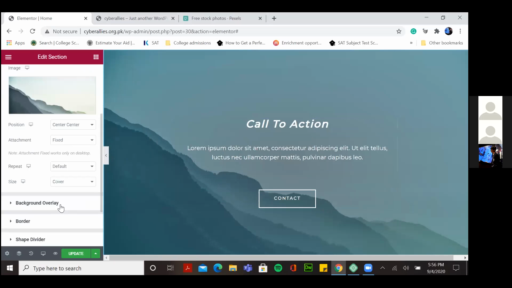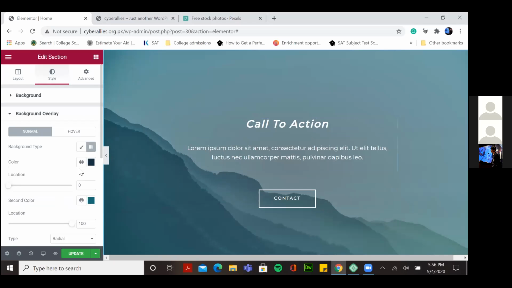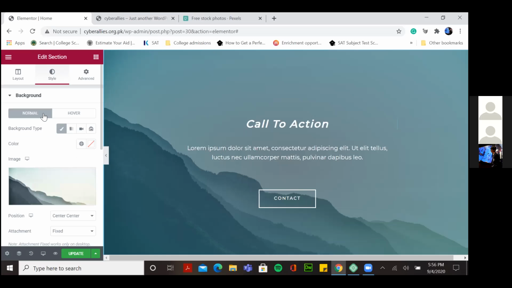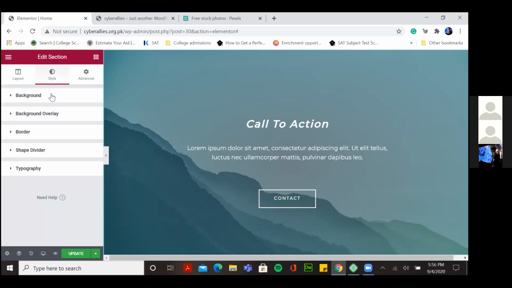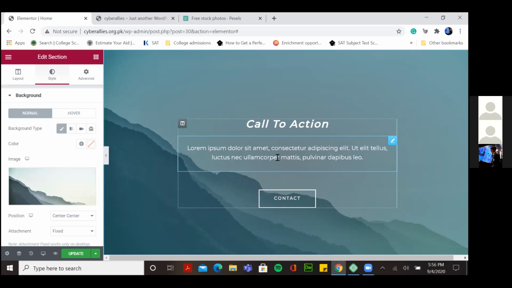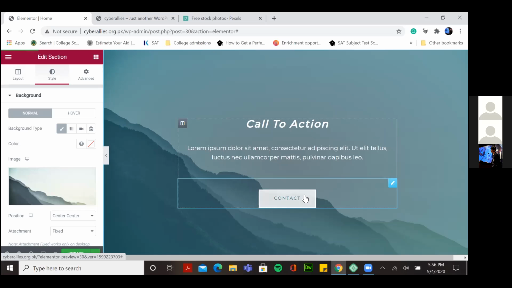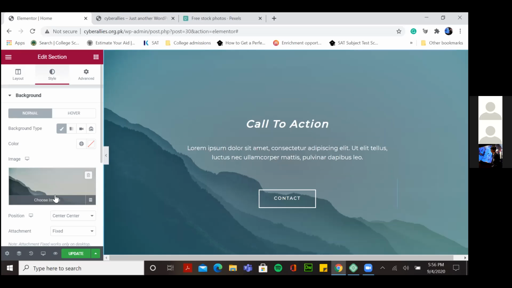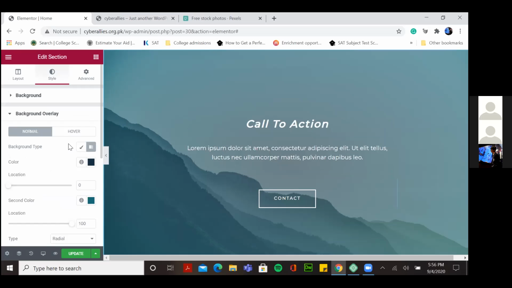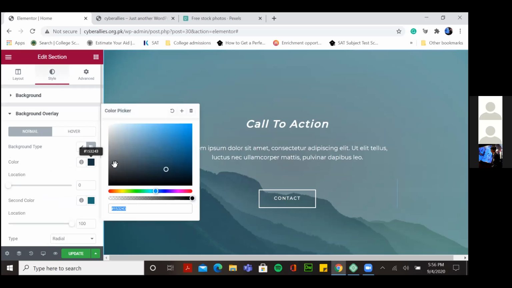You'll have background overlay. Background overlay वही होता है. So suppose करो इधर if you see ये image थोड़ी ज़्यादा bright है, ठीक है, but I don't wanna make it too bright ताकि मुझे call to action or any text that I write here or any button that I make here नजर आए. ठीक है, तो I'll add a background overlay over this. So yeah, so you can add a gradient. इधर इन्होंने blue color डाला हुआ है. I can change that to this, ठीक है, I can increase or decrease the opacity of the overlay.